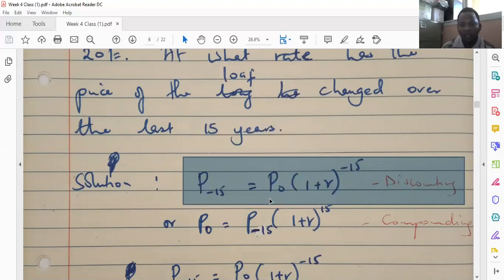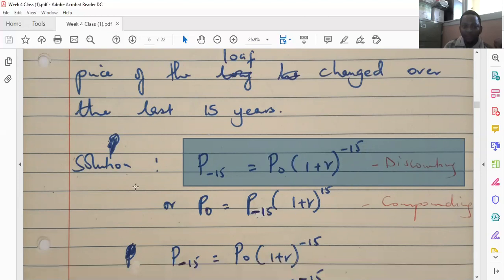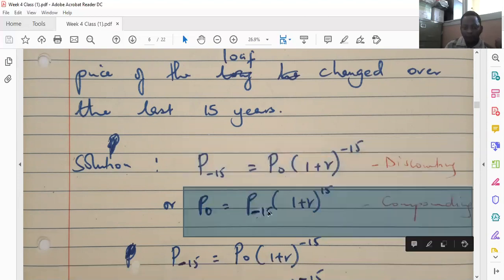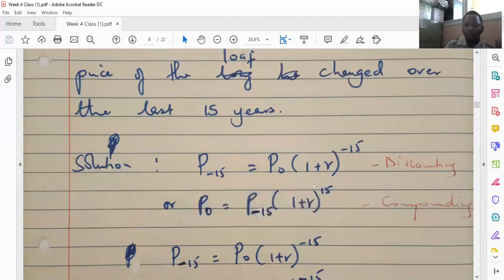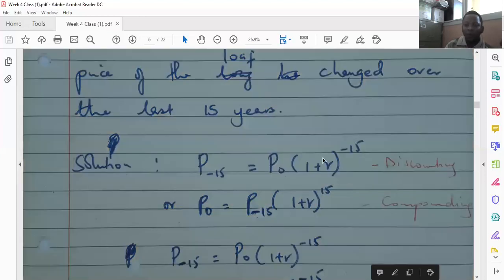So this is discounting. You discount the price now to the price 15 years ago, or we compound the price 15 years ago in order to get the present price. To compound the price 15 years ago, we have the price 15 years ago multiplied by, in brackets, 1 plus r raised to the power of 15. So those two formulas will give us r.